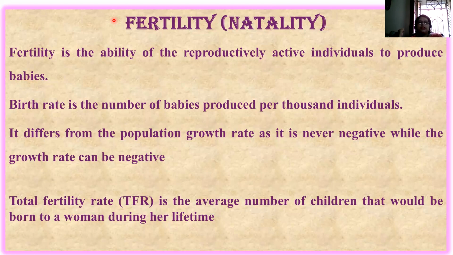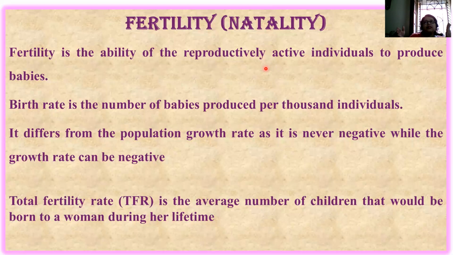Fertility is the ability of the reproductively active individuals to produce babies. Why did I say reproductively active individuals? See, if you think of a human being, when the baby is born, the baby is unable to reproduce, right?